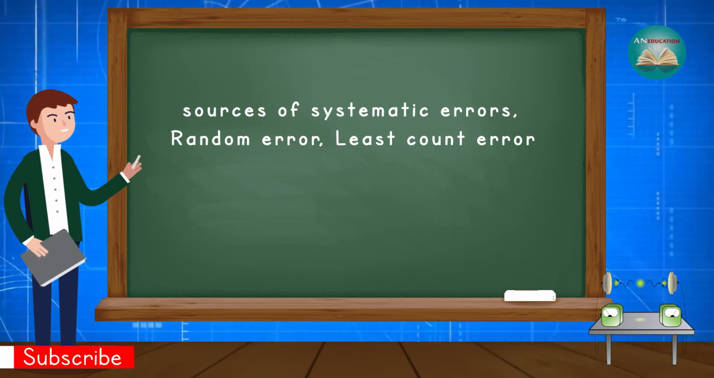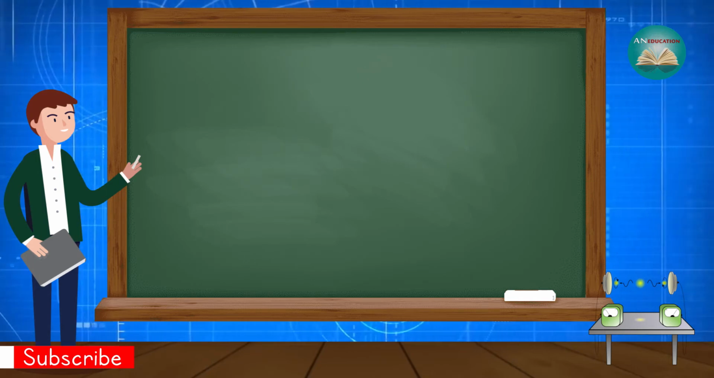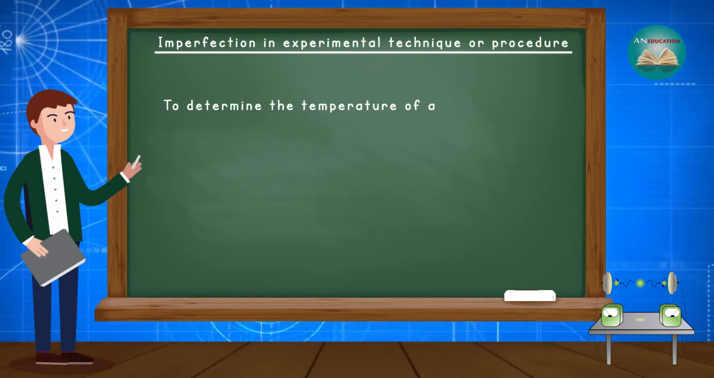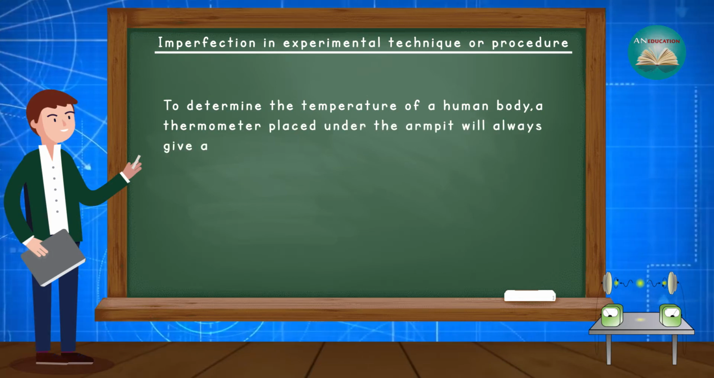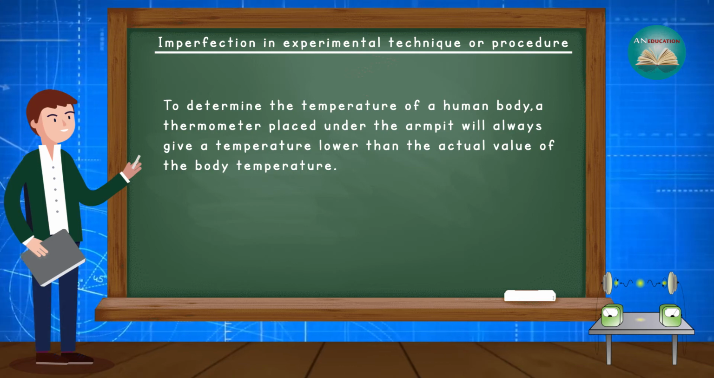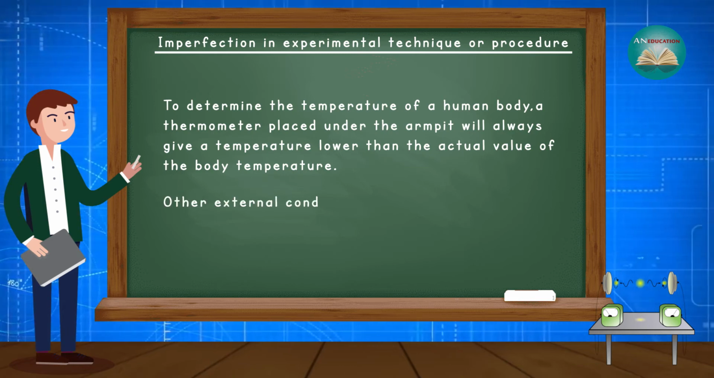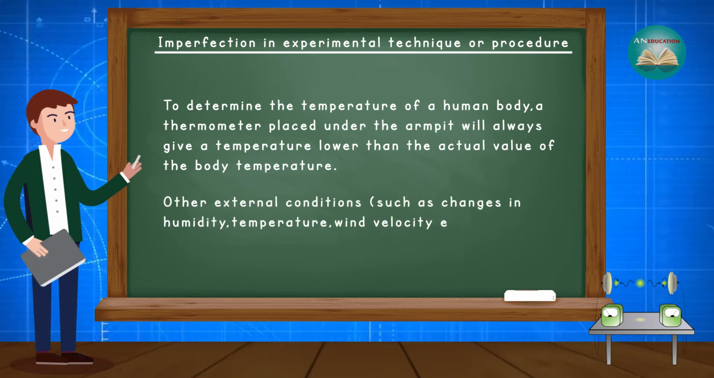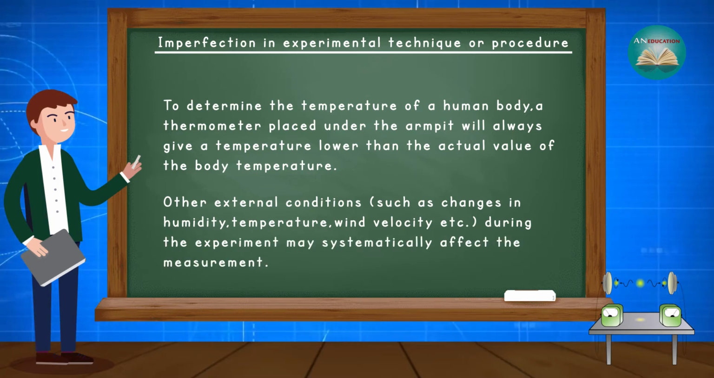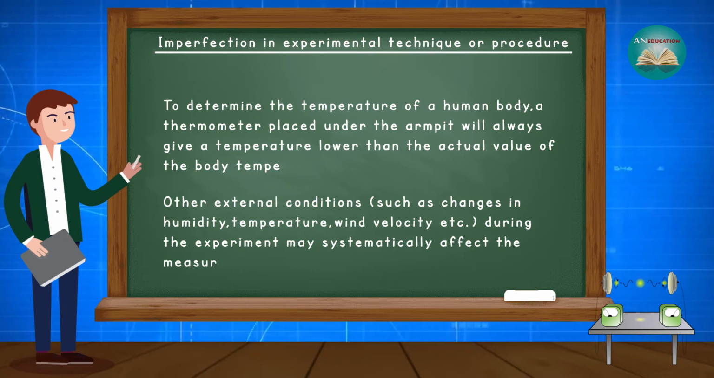So let's start with the second source of systematic error, that is imperfection in experimental technique or procedure. To determine the temperature of a human body, a thermometer placed under the armpit will always give a temperature lower than the actual value of the body temperature. Other external conditions such as change in humidity, temperature, wind velocity, etc. during the experiment may systematically affect the measurement.